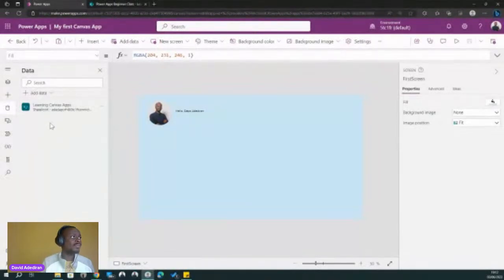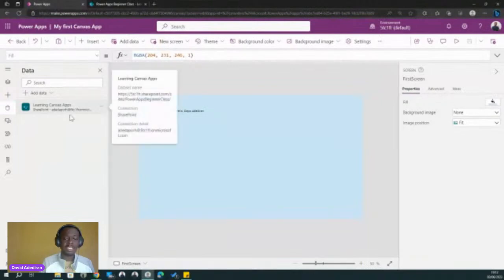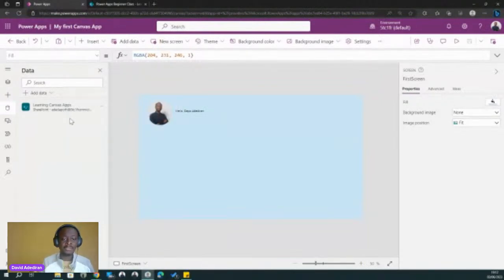So we already have the Learning Canvas app as our data source. Now we want to build a form to connect to that data source. Why? So that when our users open the app, they can see a form where they can put in information, and that information is captured in our data source.